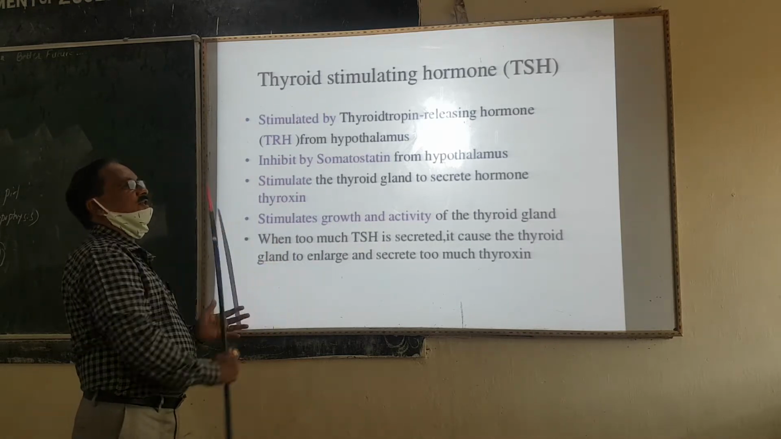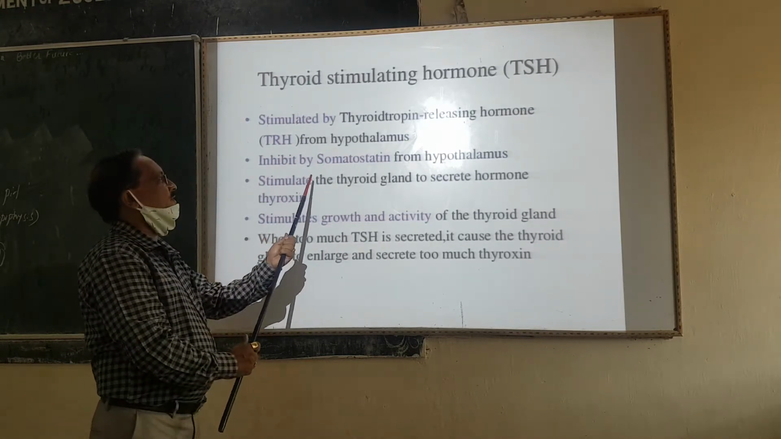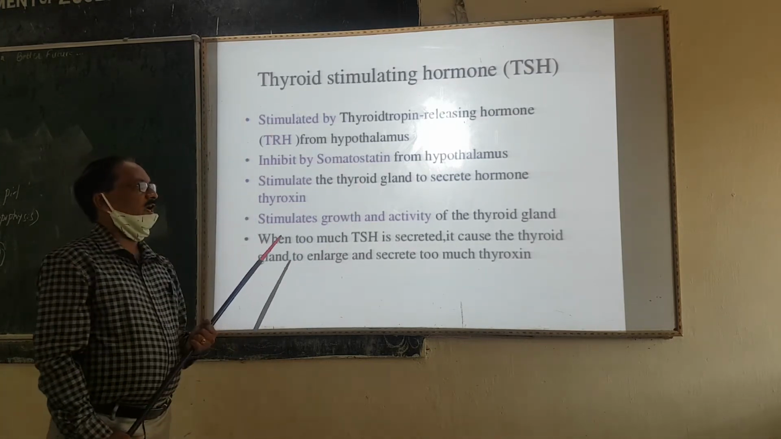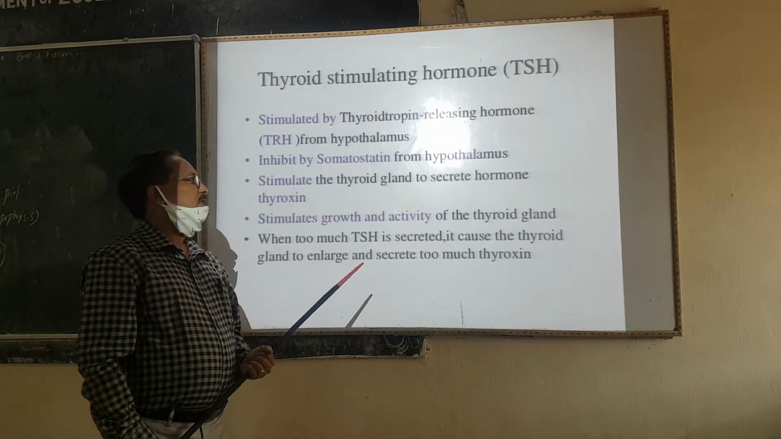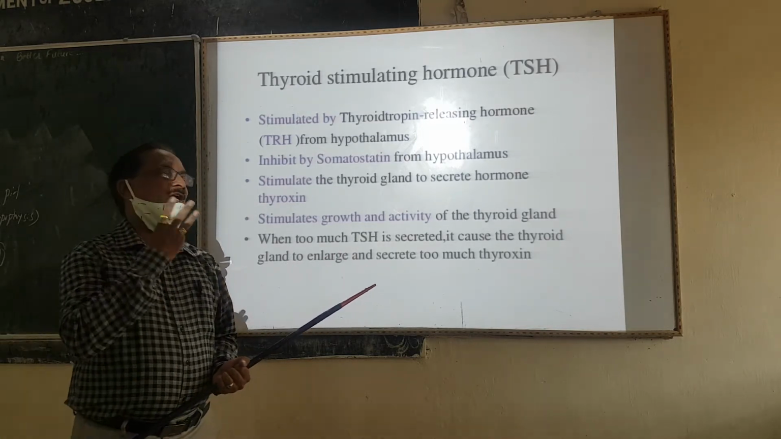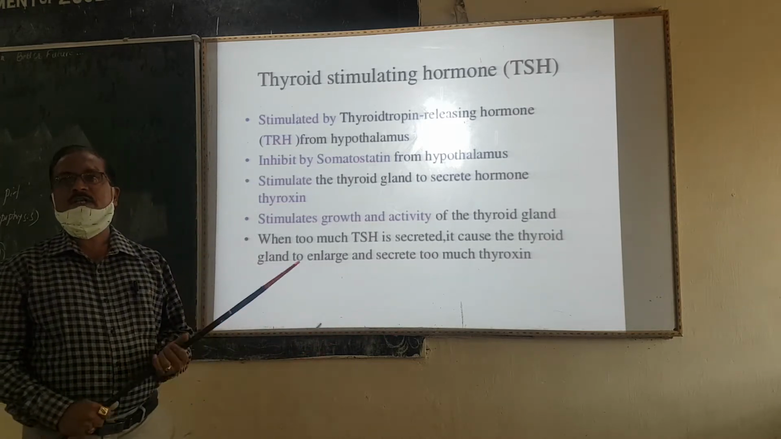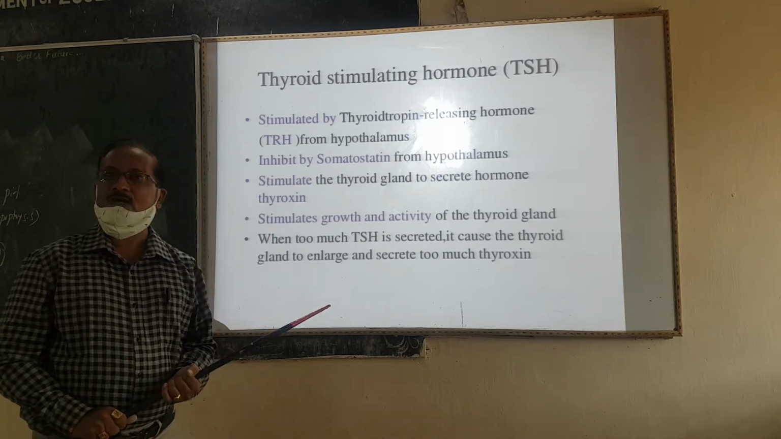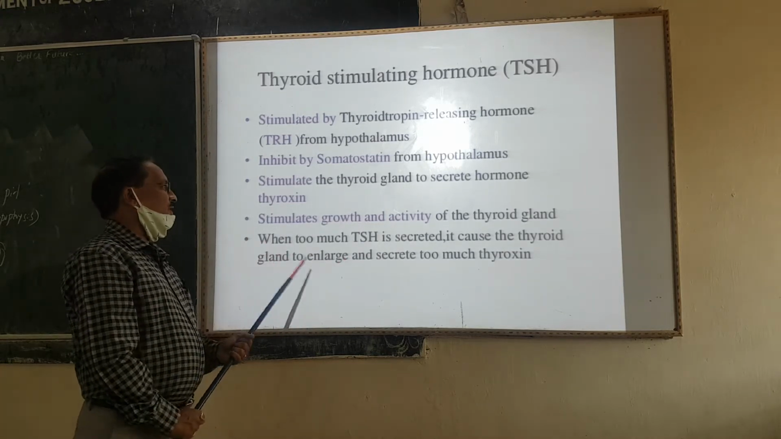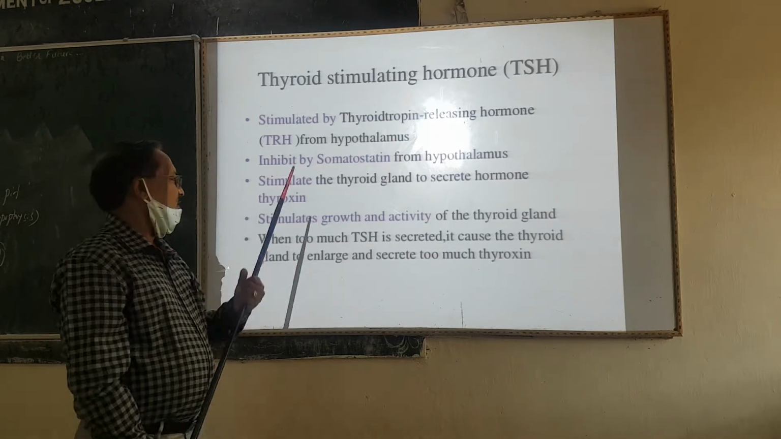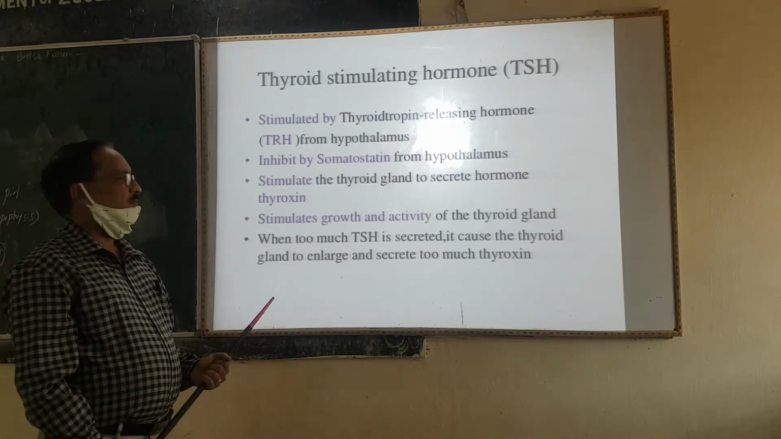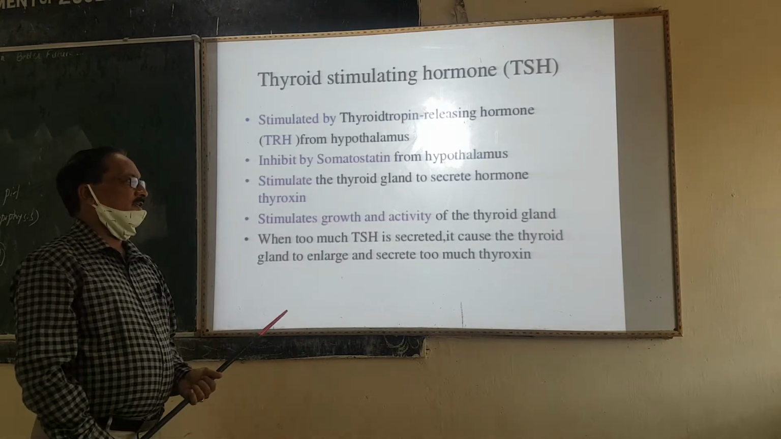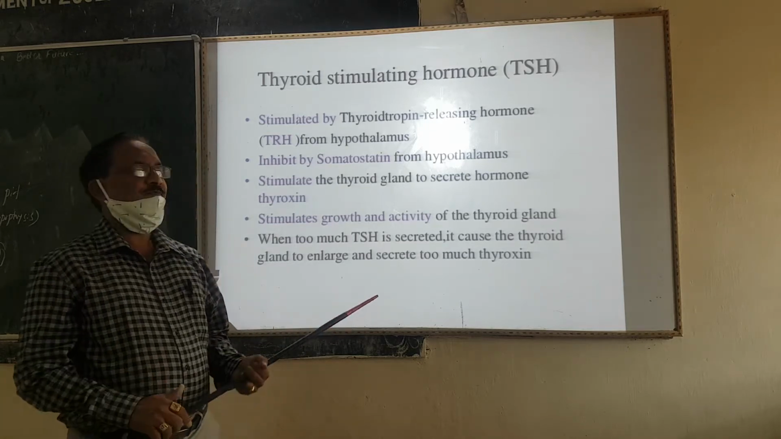The secretion of thyroid stimulating hormone is inhibited by somatostatin of the hypothalamus. Stimulated by it, the thyroid gland secretes the hormone called thyroxine. There are two types, triiodothyronine and tetraiodothyronine, which stimulate the growth and activity of the thyroid gland. When too much thyroid stimulating hormone is secreted, it causes the thyroid gland to enlarge and secrete much thyroxine.